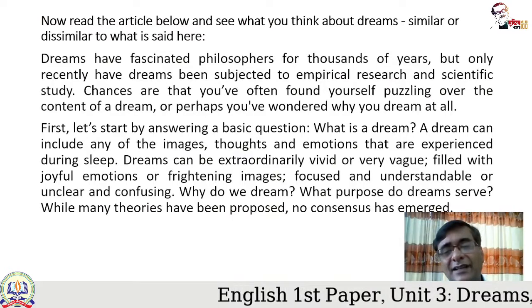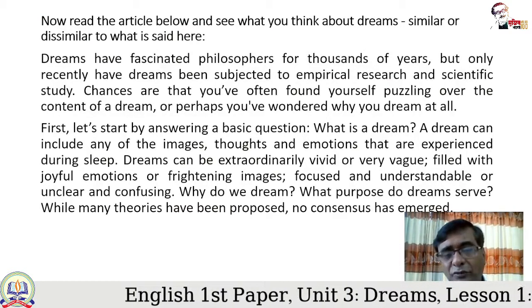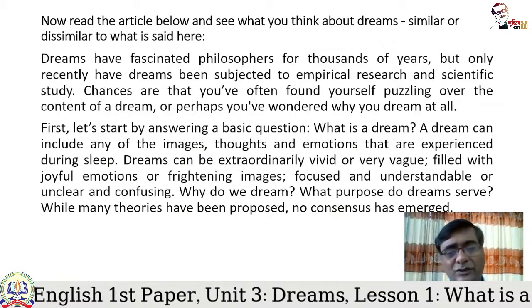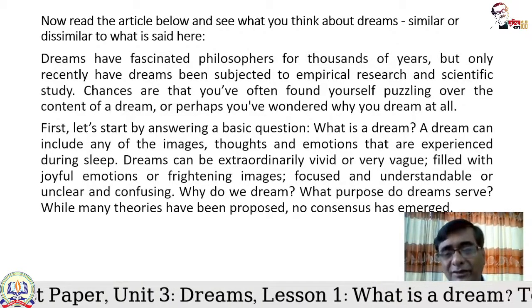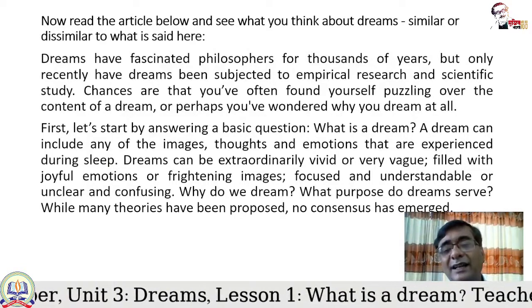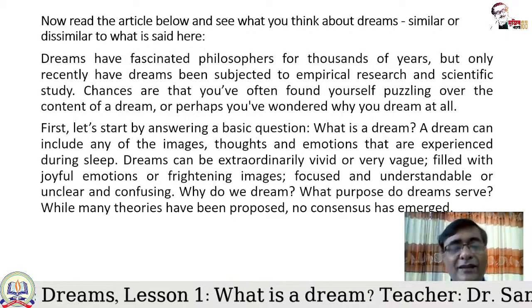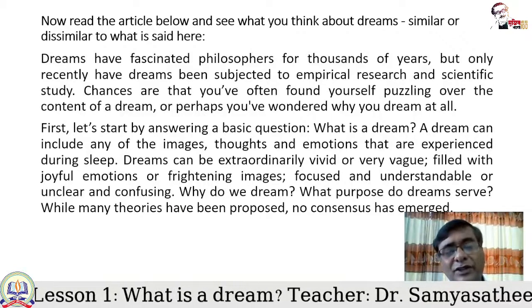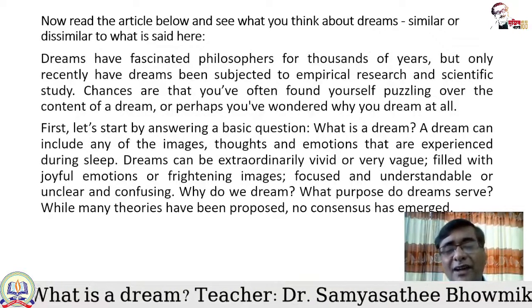Focused and understandable, or unclear and confusing. Some dreams are focused. You can clearly tell that I had a dream on that issue, and you can understand that this is the meaning of the dream, or this is what I experienced during my dream. And there are some kinds of dreams which you cannot explain, because those dreams are completely unclear.